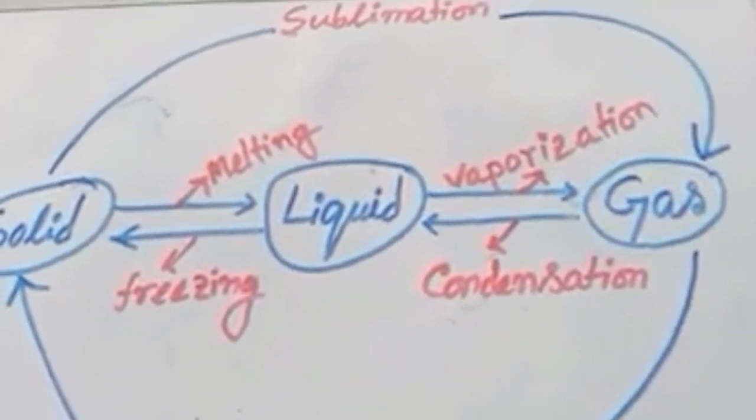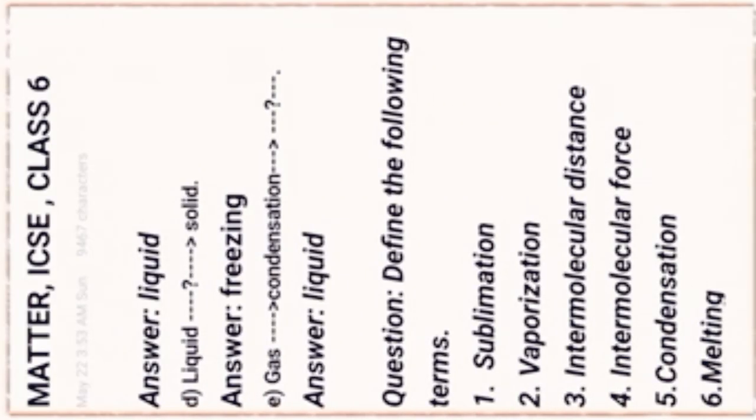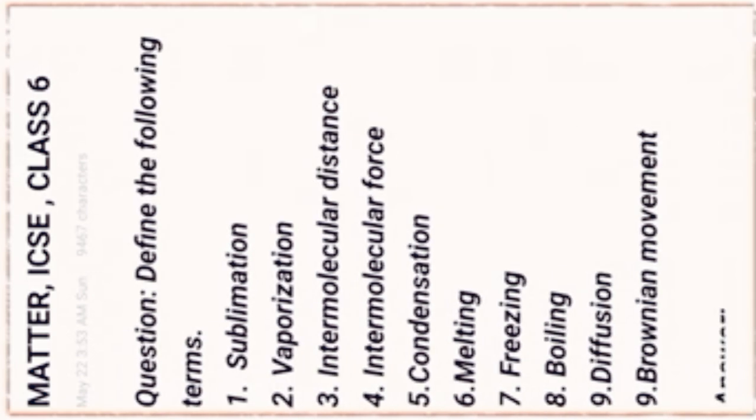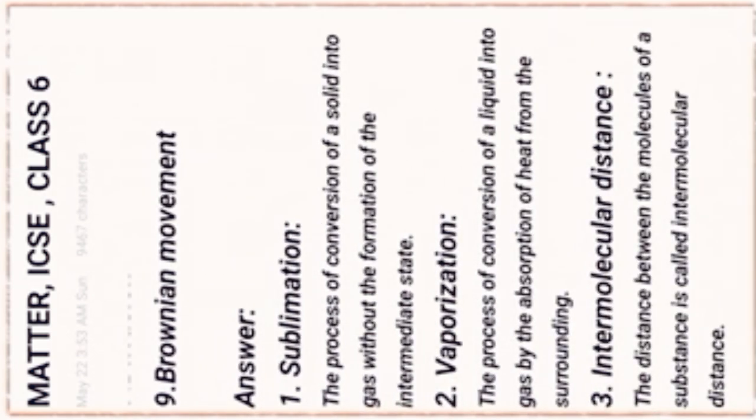Now the question pattern: define the following terms. First, sublimation. The process of conversion of a solid into gas without the formation of an intermediate state.